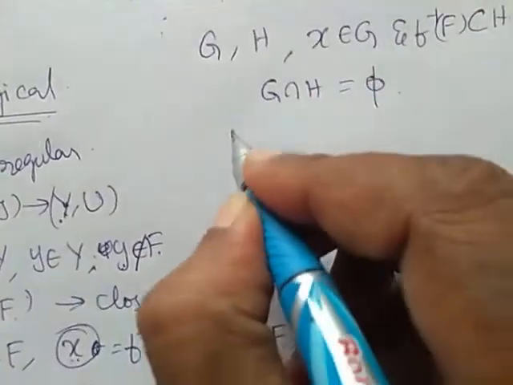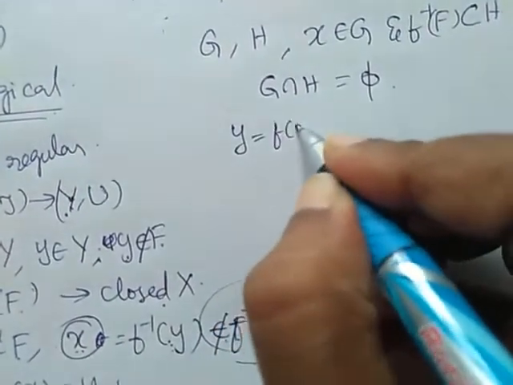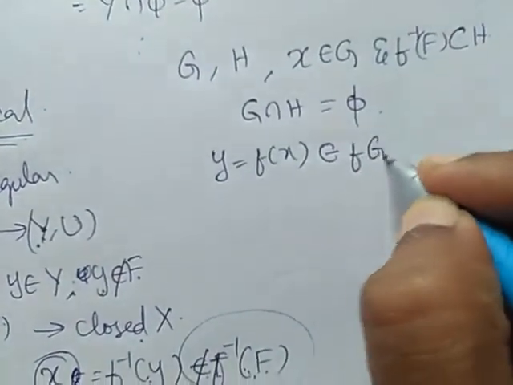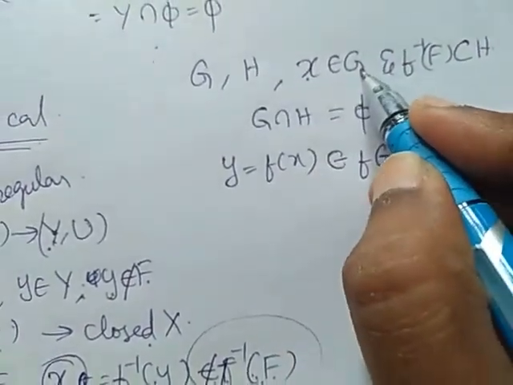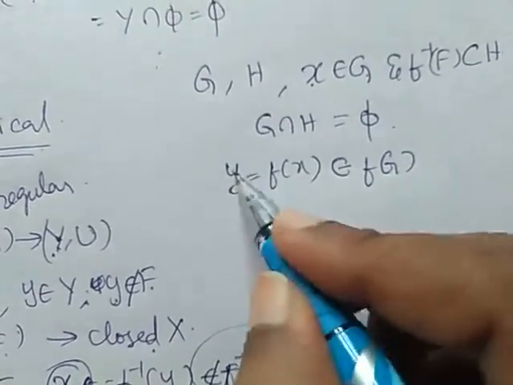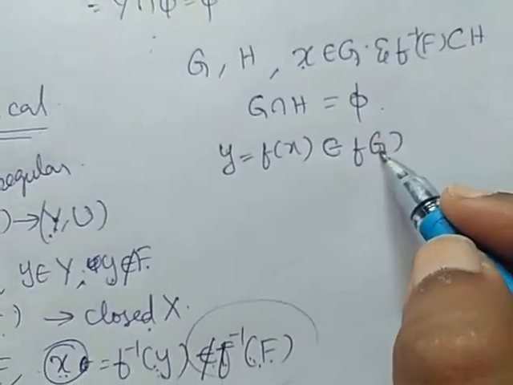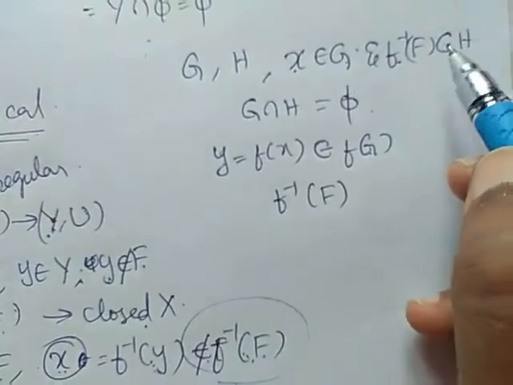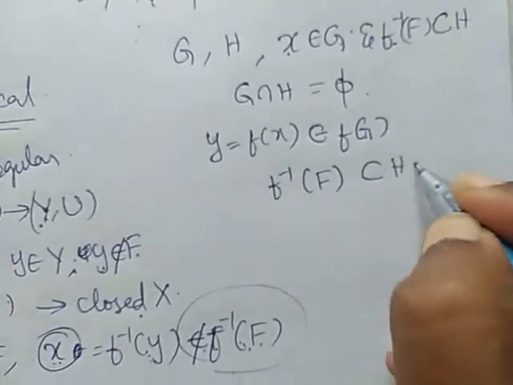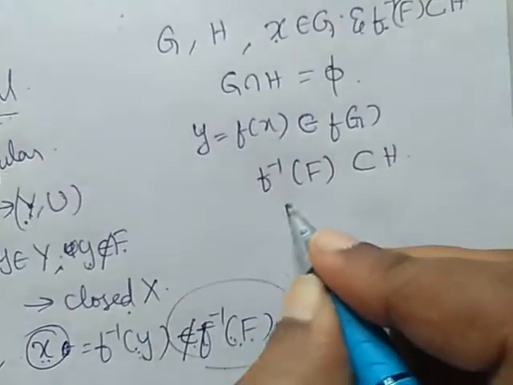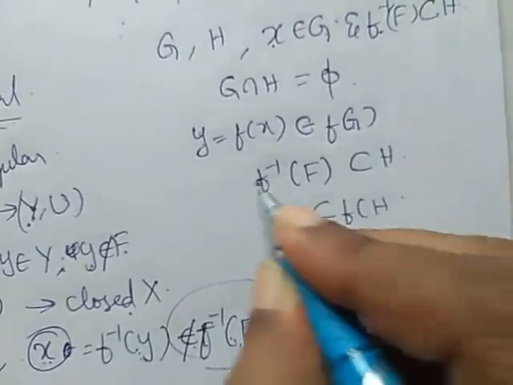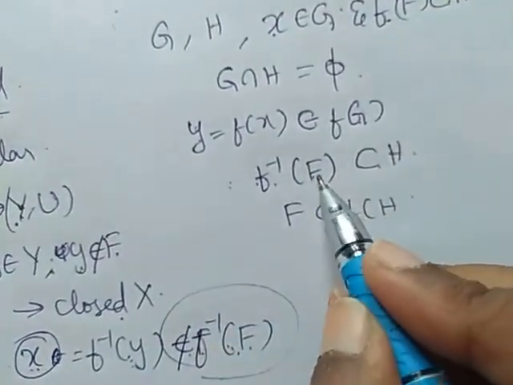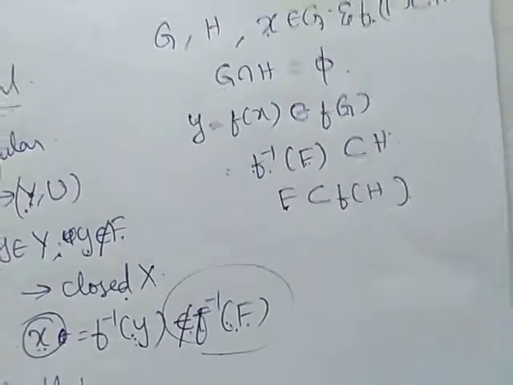Now we are having y is equal to f of x. Already I have written y is equal to f of x belongs to f of G. Therefore, I am taking some point y as f of x belongs to f of G. And f inverse of F is subset of H. This implies F is subset of f of H, right? If I operate with f on both sides, f and f inverse function will get cancelled. F is subset of f of H.